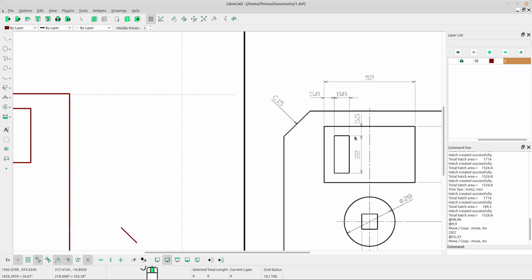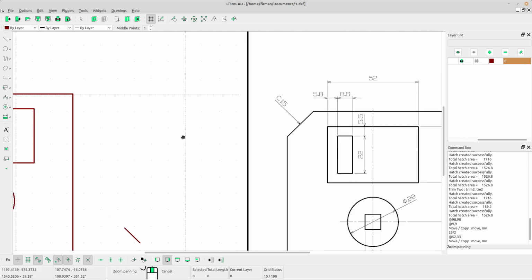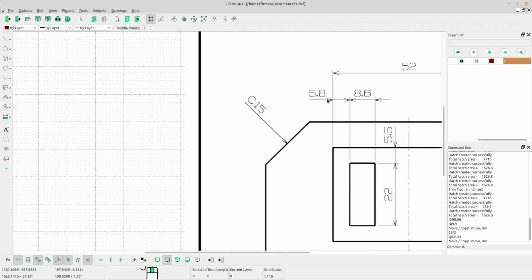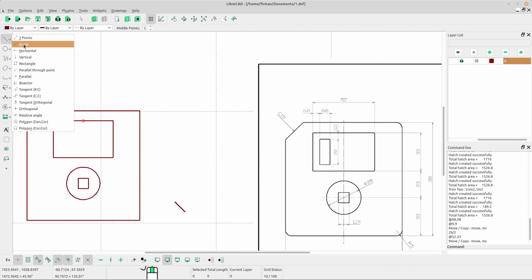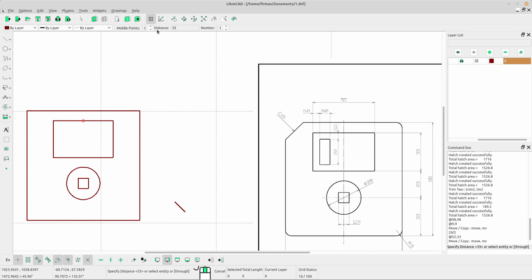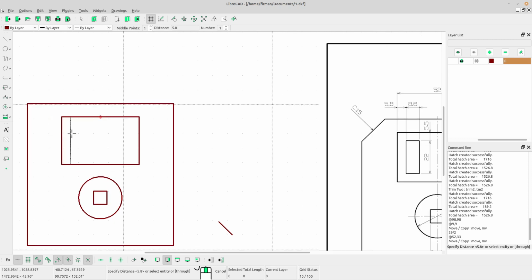Okay, next I want to draw this part. There is a distance 5.8. Select parallel tool again. Type the distance 5.8 and left click near the vertical line in the rectangle.